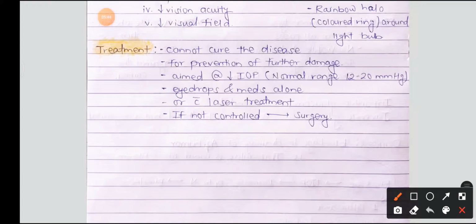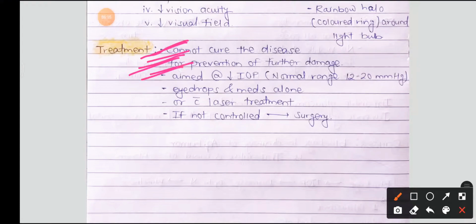So the treatment cannot cure the disease. Okay, for the glaucoma, the gone vision cannot be returned or recovered. Okay, it is for the prevention of further damage. If the peripheral vision is lost of the glaucomic person, then it cannot be gained back, but the further damages, which includes the decreased acuity and going to total blindness, can be prevented.